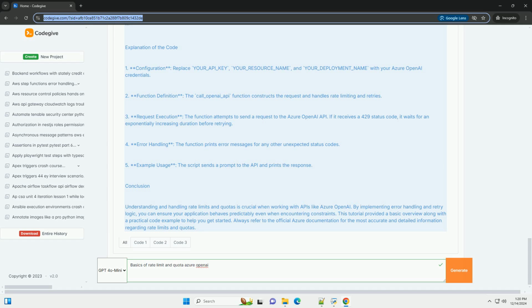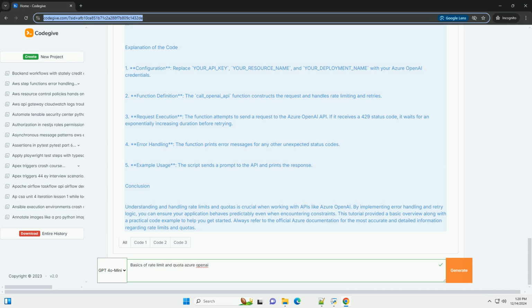Function to call the Azure OpenAI API. def call_openai_api(prompt, max_retries=5). headers = {"Content-Type": "application/json", "Authorization": f"Bearer {API_KEY}"}. data = {"messages": [{"role": "user", "content": prompt}], "max_tokens": 100, "temperature": 0.7}.